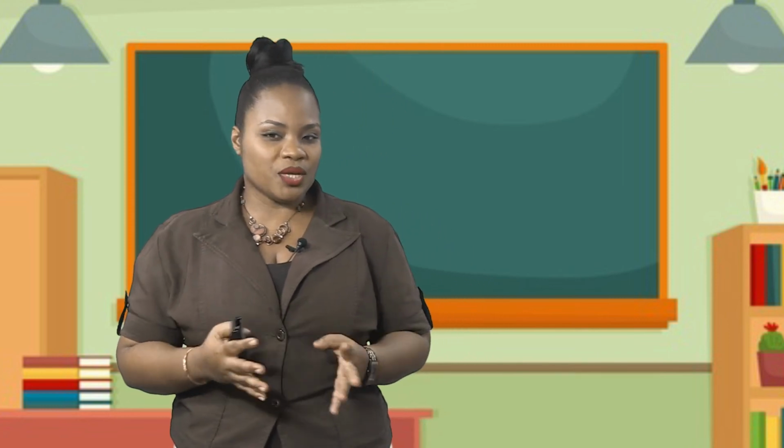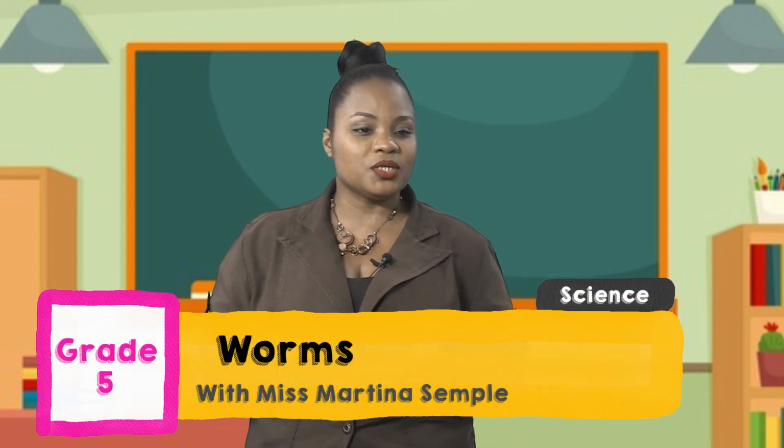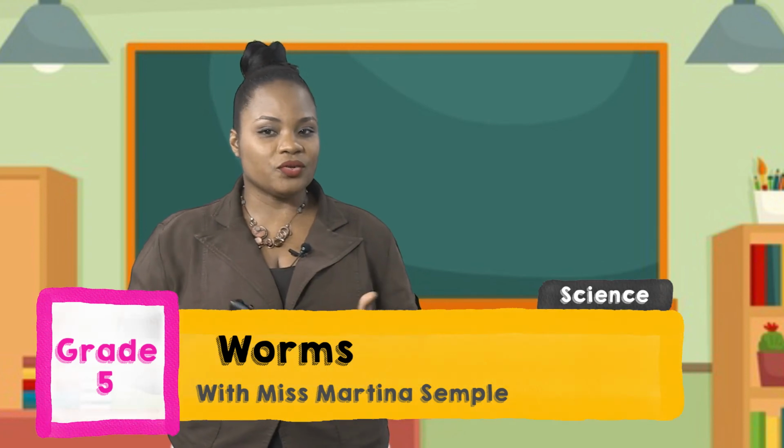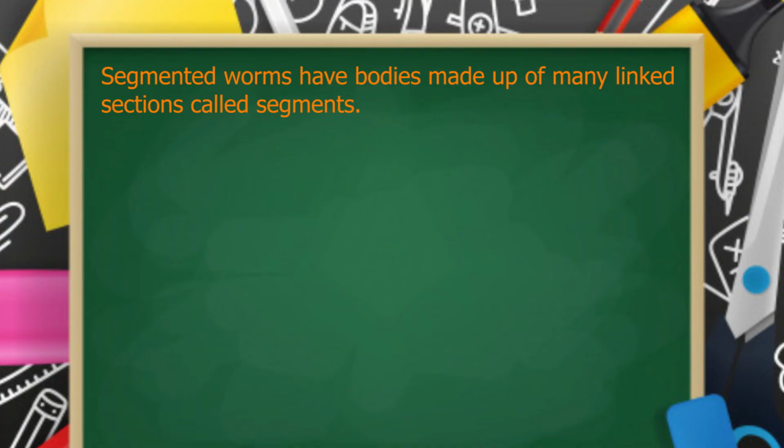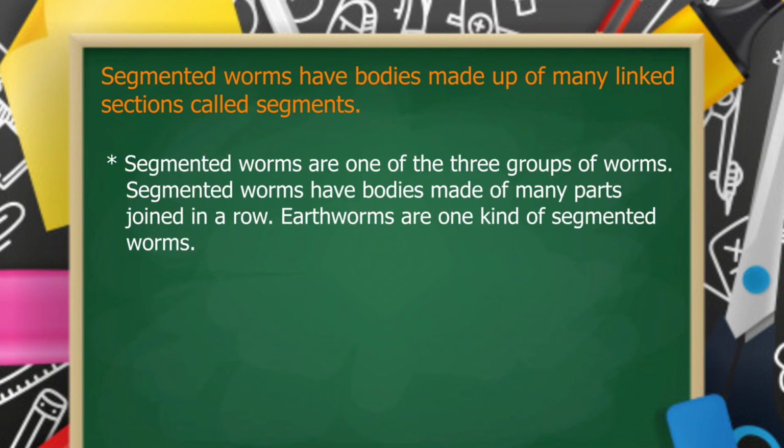Let's go on to segmented worms. Remember, we have to listen to all about segmented worms because we have questions coming after the explanation. Segmented worms have bodies made up of many linked sections called segments. Segmented worms are one of the 3 groups of worms, after flatworms and roundworms.